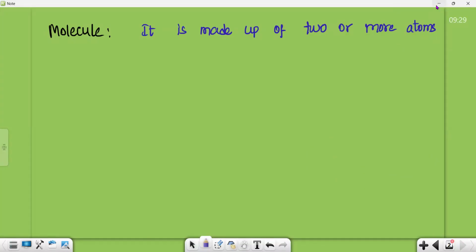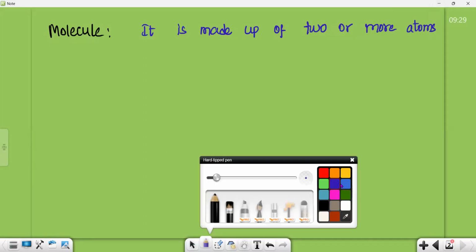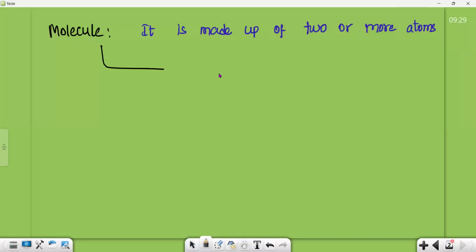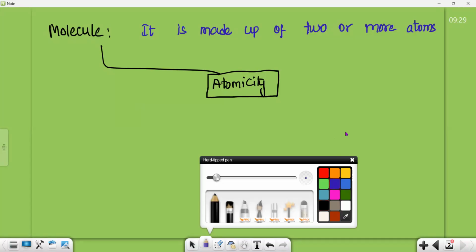Now, in the molecule, the next term is atomicity. What is atomicity? Atomicity is the count of atoms present in a molecule. We are saying that atoms combine to form a molecule, so how many atoms are combining? That number of atoms combining to form a molecule is considered atomicity. So atomicity is the count of the number of atoms.